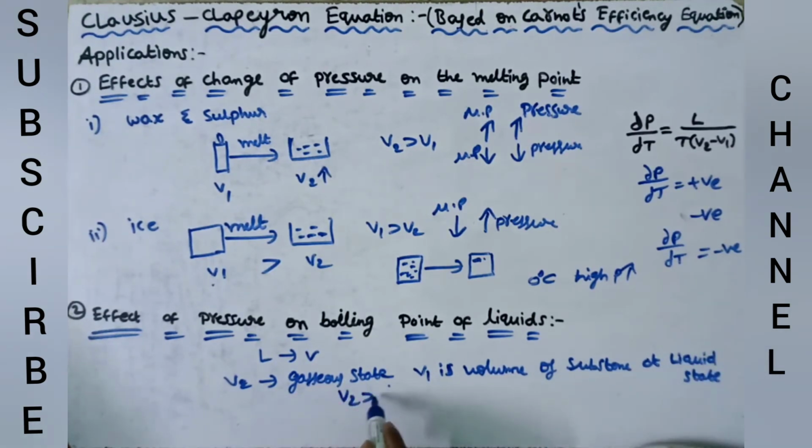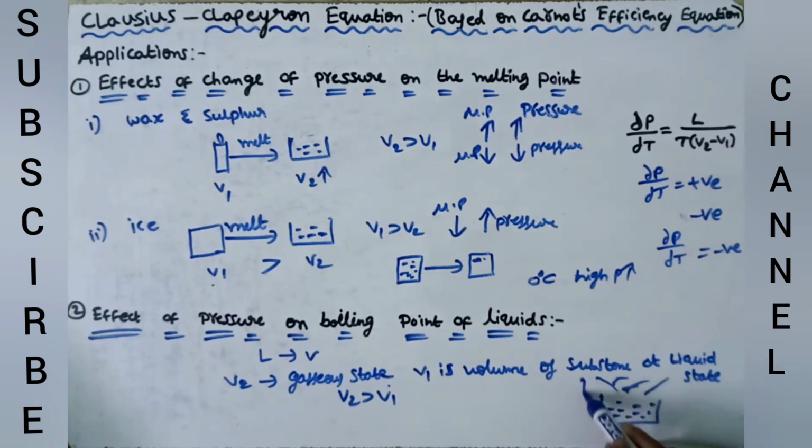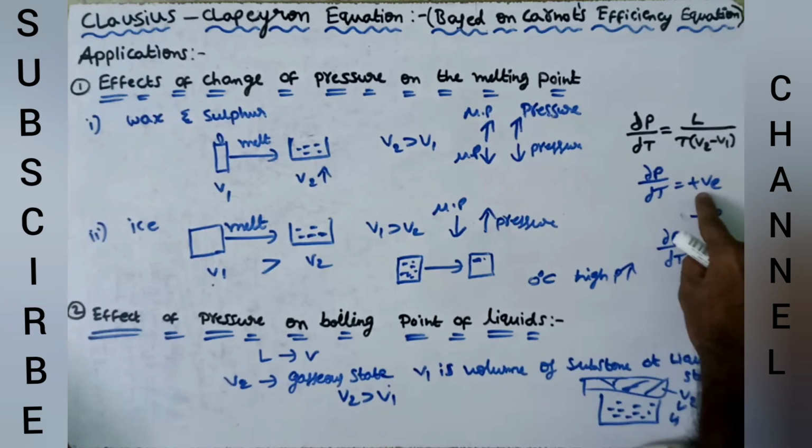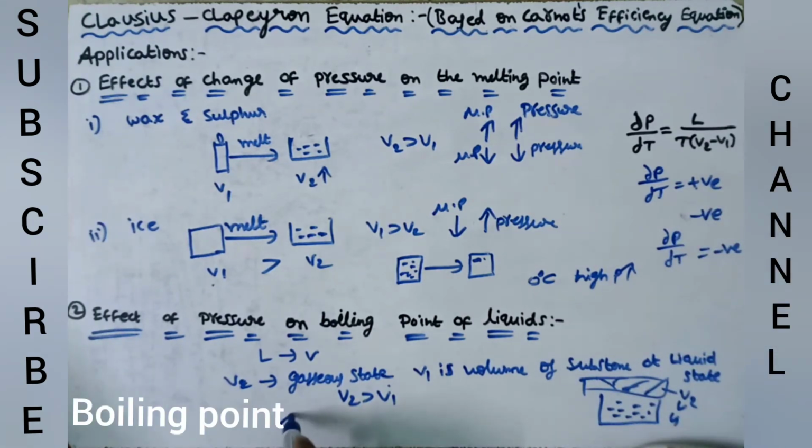V2 is always greater than V1. For all liquids, V2 is greater than V1 because when a liquid occupies a constant volume, when it becomes vapor, it occupies more volume. In this case, this term becomes positive, then dP by dT becomes positive, which means the boiling point of every liquid rises with increase in pressure. These are the two applications of the Clapeyron equation.